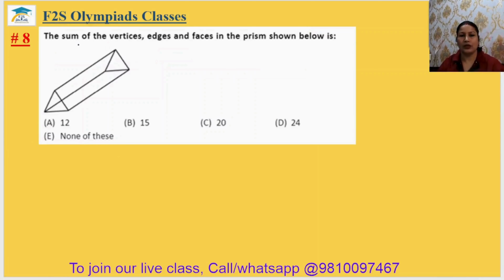Question number 8. The sum of the vertices, edges, faces in the prism shown below. So देखो, first we will count the vertices. Vertices is the corner. 1, 2, 3, 4, 5, 6. 6 vertices are there. Okay.